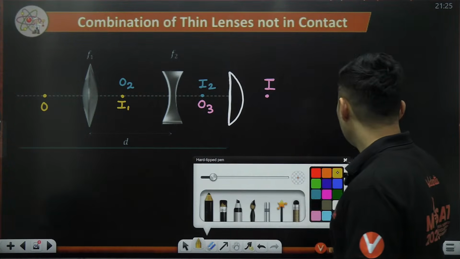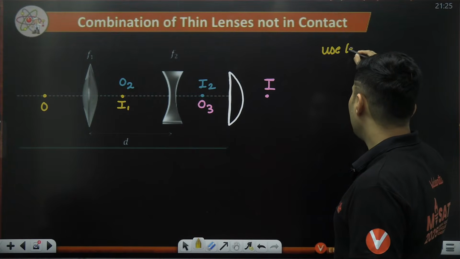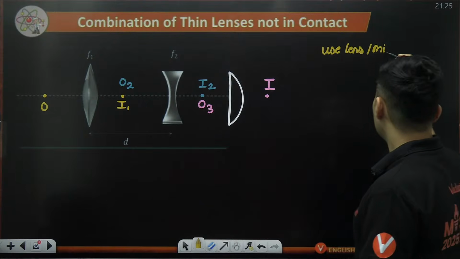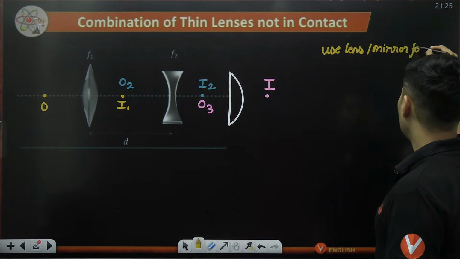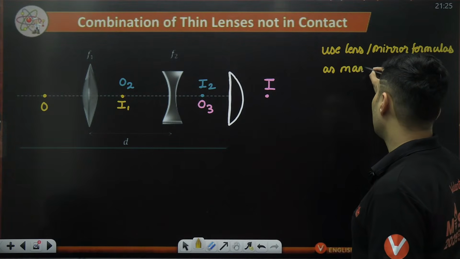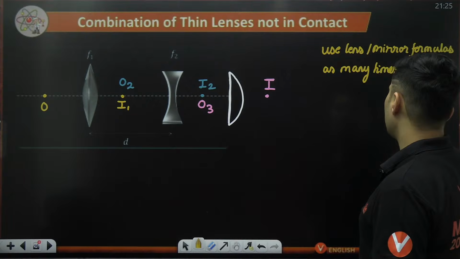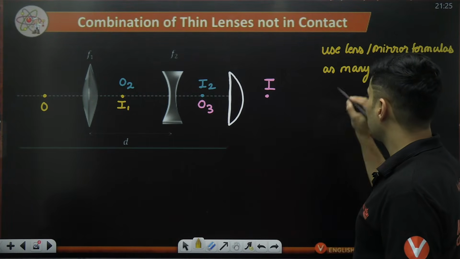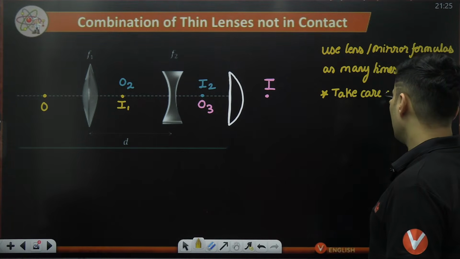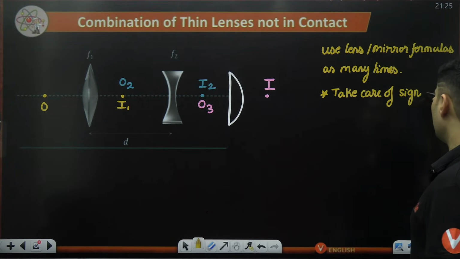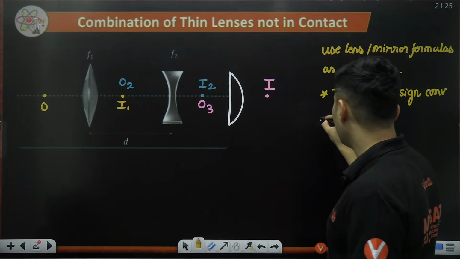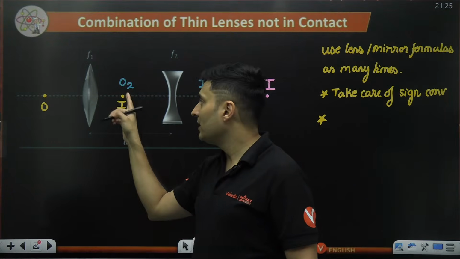You will have to basically use lens or mirror. It could be a lens and a mirror also, guys. Lens and mirror formulas as many times as needed. Not just that, you have to also take care of the sign conventions. Not just that, the most problematic thing in these problems is you might get the image distance, but